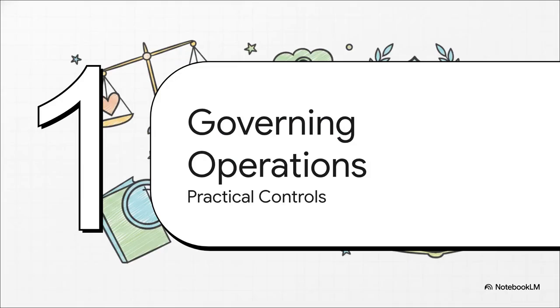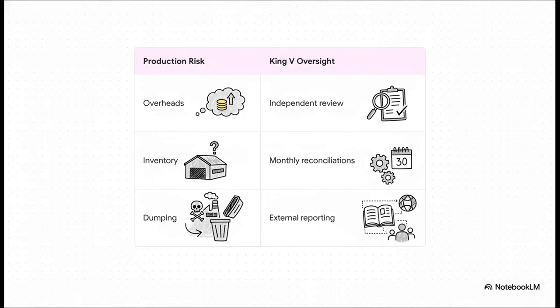Section 5, King V and Governing Operations. Let's get highly practical here, because good intentions just aren't enough. We have to apply King V directly to the audit risks on our factory floor. What's really fascinating here is how high-level governance dictates specific operational controls to fix that agency theory information asymmetry we talked about earlier. If the risk is over-allocated overheads, the control is a strict independent review by the financial manager.